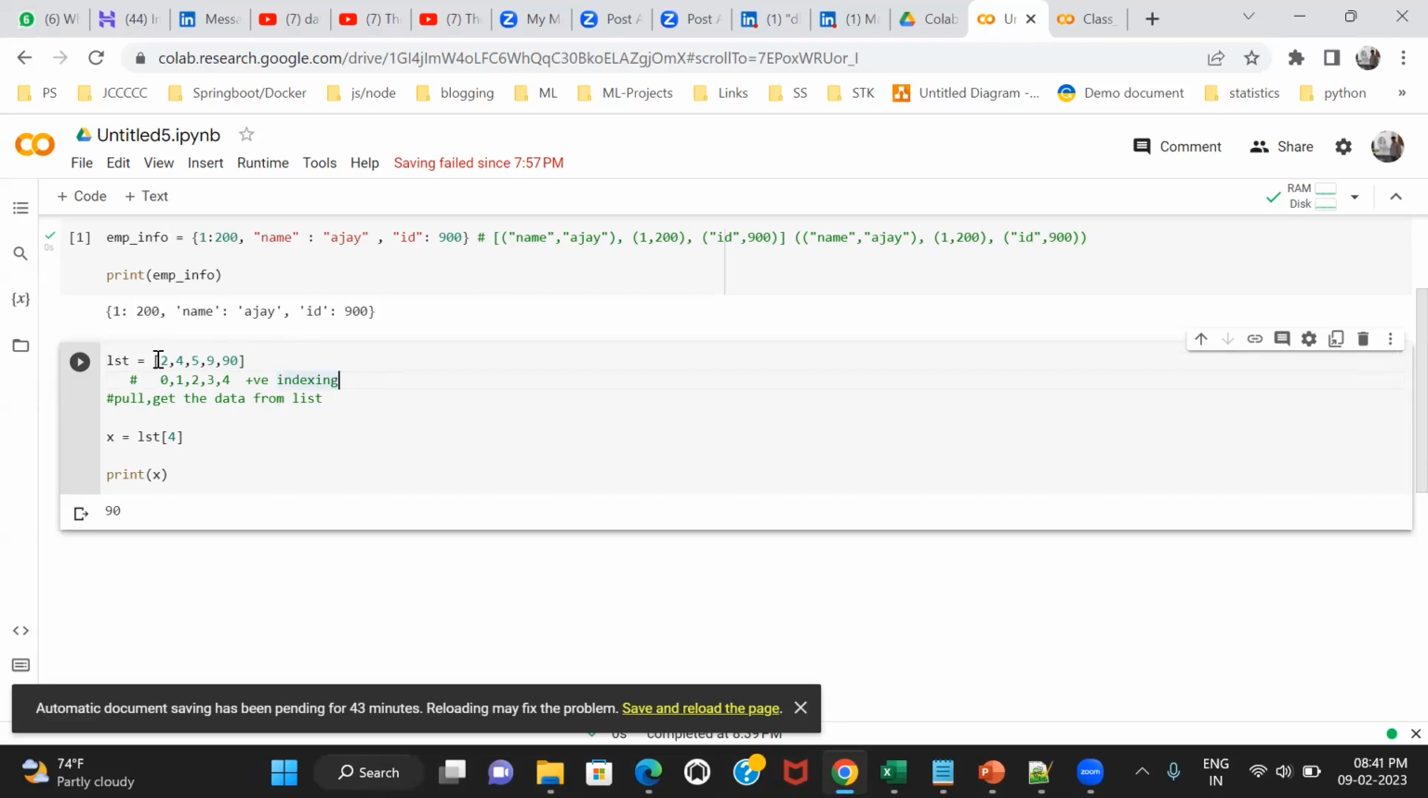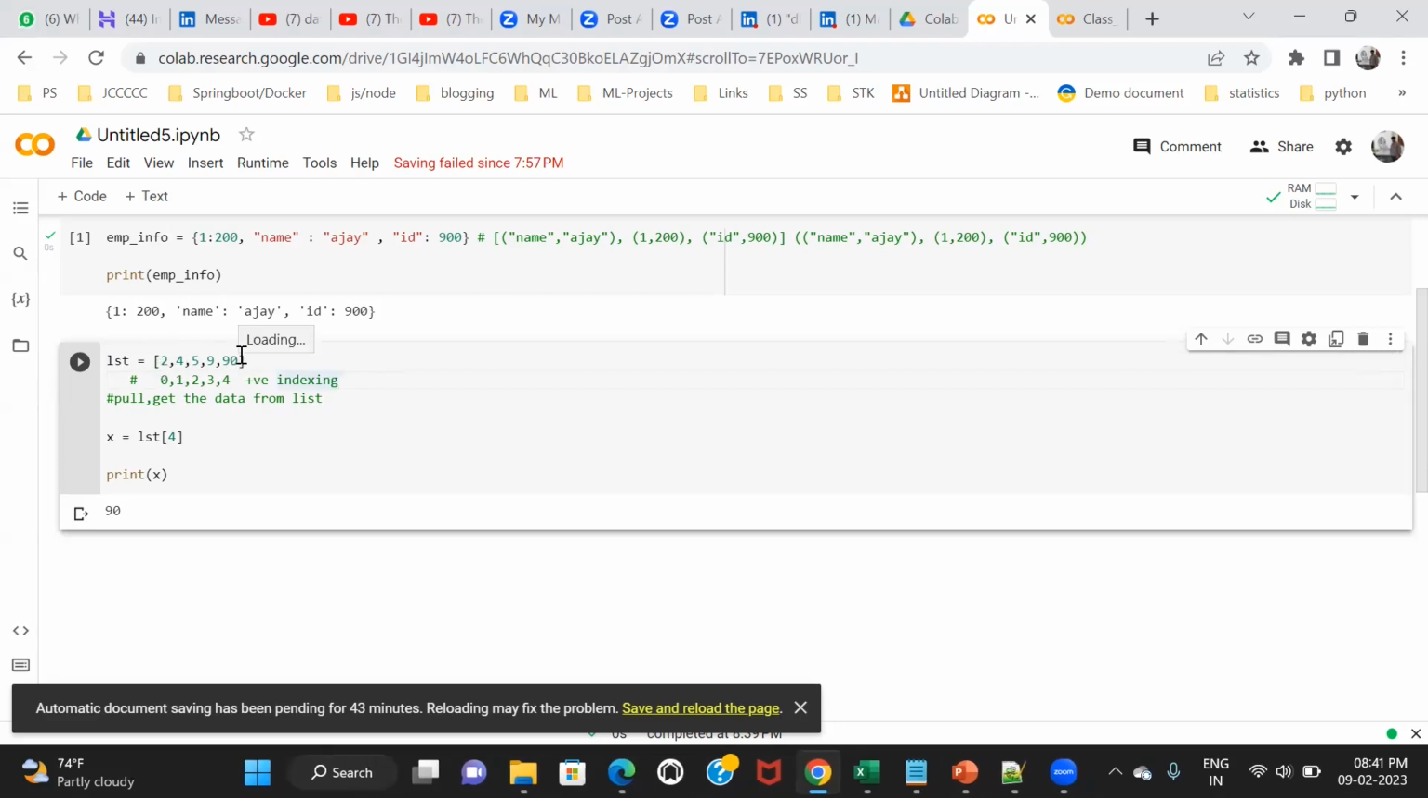If you start from the beginning, 0, 1, 2, 3, 4, 5, you are moving in increasing order of the index, and that is called positive indexing. Now I want to move in the reverse direction, I mean start from the last data: 90, then 9, then 5, then 4, then 2. This is also possible.